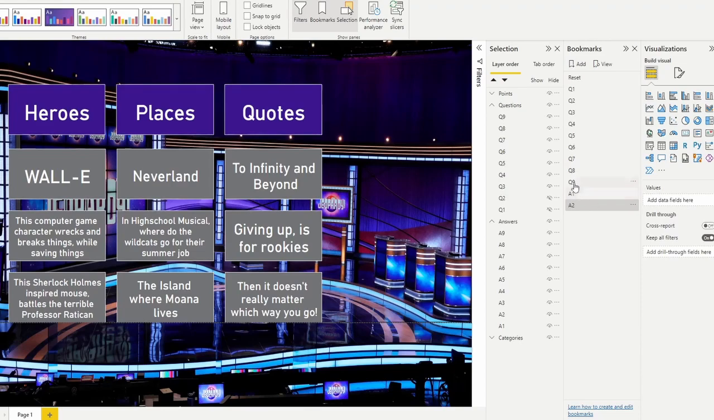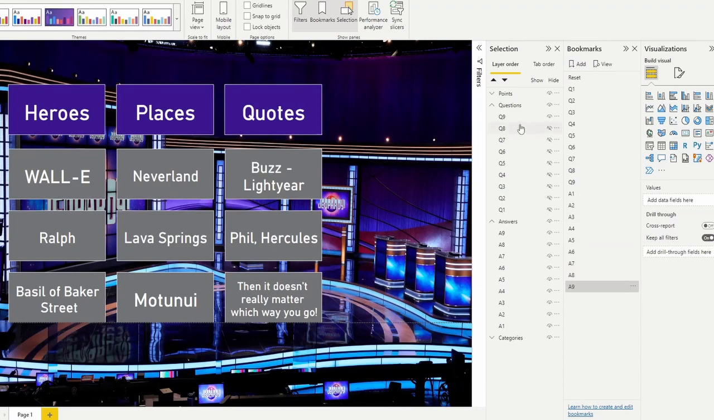Okay, so what does that do? Well, let's bring back question 1 and 2. All that does is that when I click an answer bookmark, so if I click A2, I should be able to see where Peter Pan lives, Neverland. If I click answer 1, Wally. Okay, so all we're doing is we're hiding the questions now. So let's just go ahead and wrap the rest of these up.